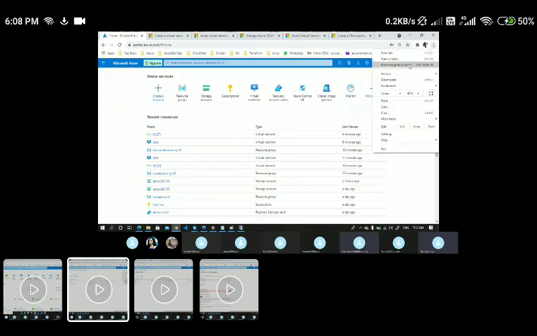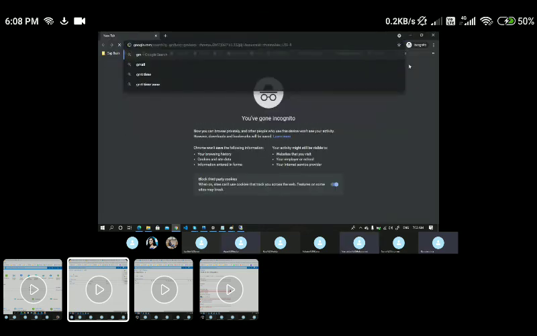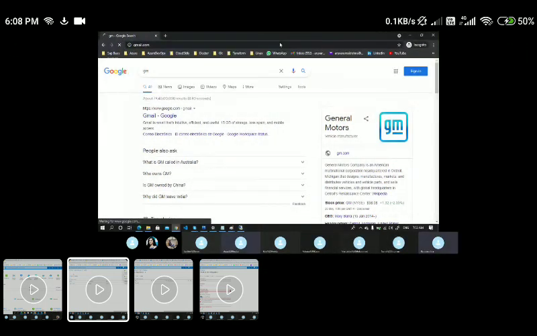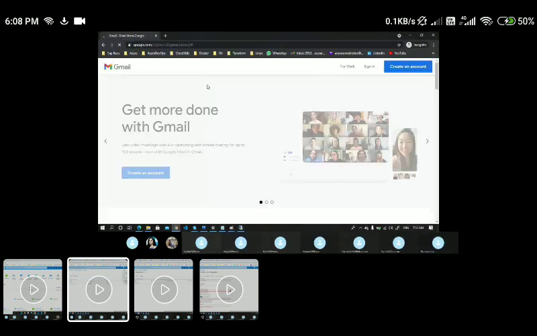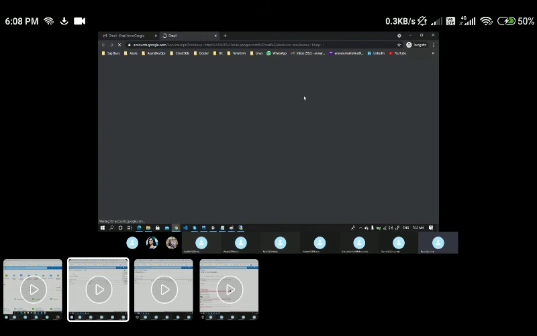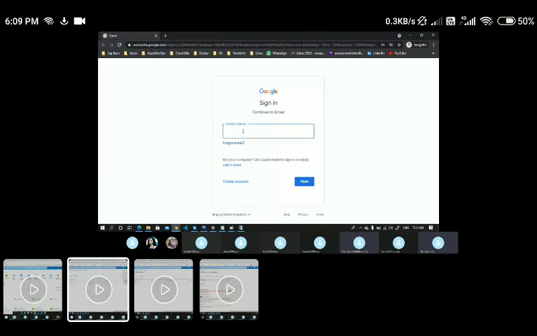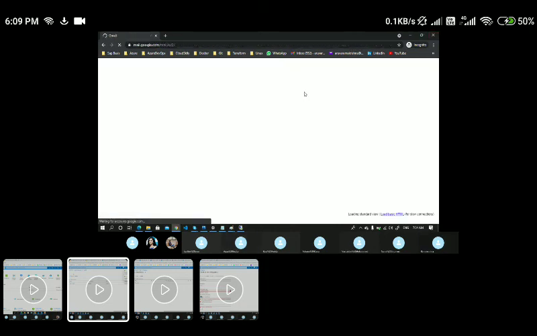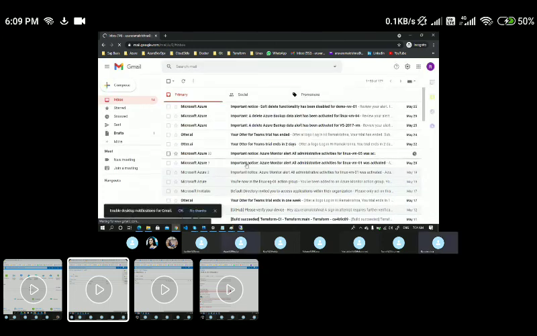Let me quickly open my Gmail to accept your invite. Maybe for practicing this VNet peering, in between you can just communicate and get permissions.